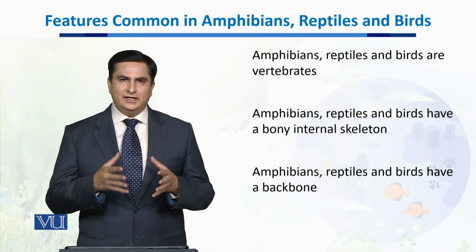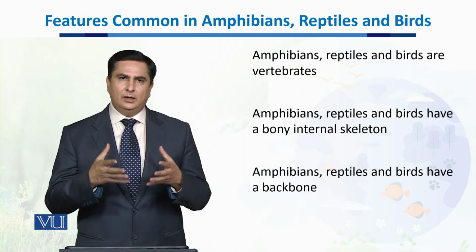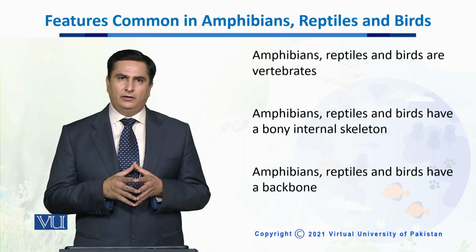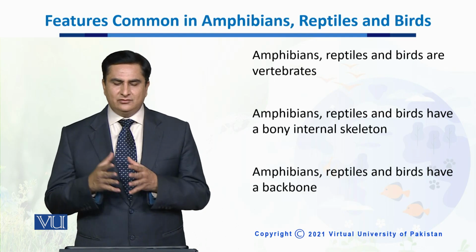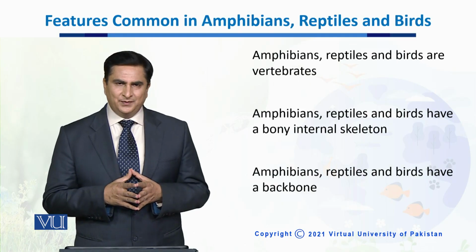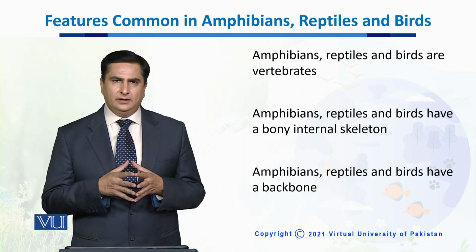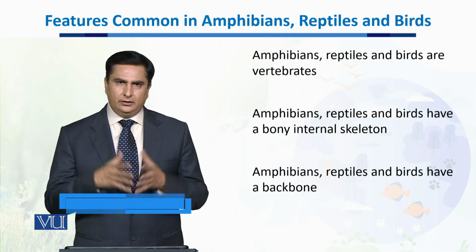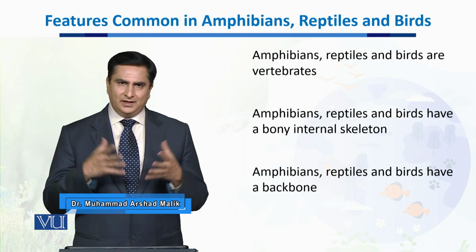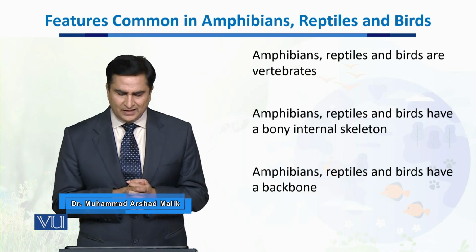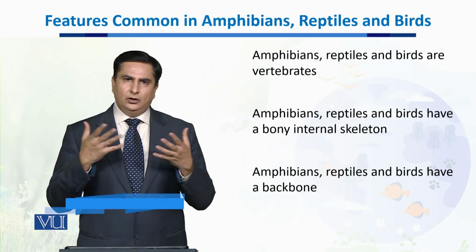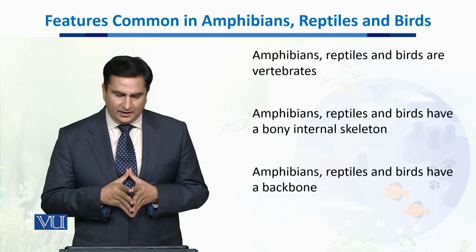Dear students, in this unit we will talk about the common features which are present in all three groups of vertebrates: amphibians, reptiles, as well as birds. They share different features which could be found very common in all three of these large groups of animals. The first one is that they belong to the same phylum or the subphylum Vertebrata.